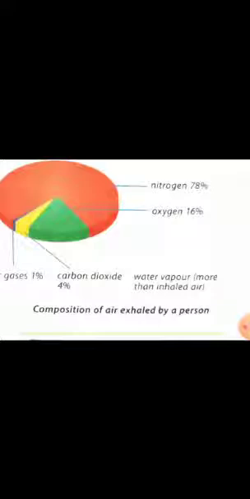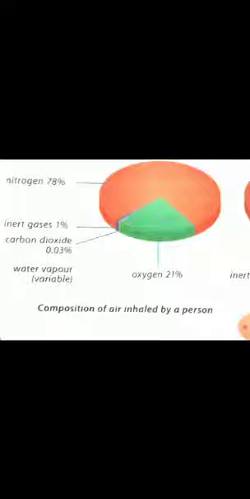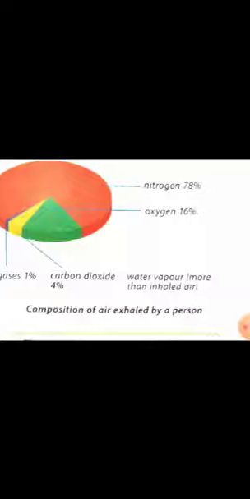But look at the carbon dioxide: we have 0.035% carbon dioxide before respiration, but after respiration we have 4%. A large, drastic change occurs in the amount of carbon dioxide. And look at oxygen, which is 21% before respiration, but after respiration it is about 16%. So it is clear that after respiration, the oxygen amount decreases, whereas the carbon dioxide amount increases.